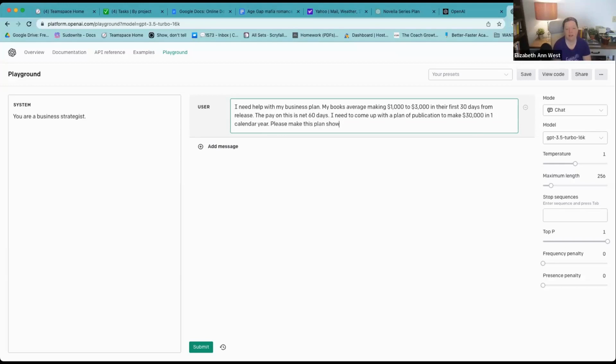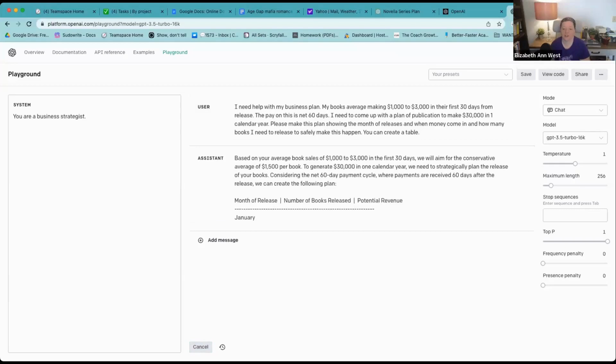Please make this plan showing the month of releases and when money comes in and how many books I need to release to safely make this happen. You can create a table.